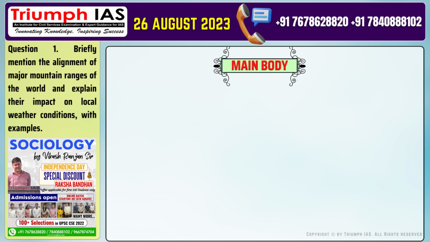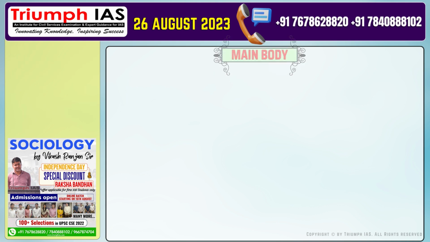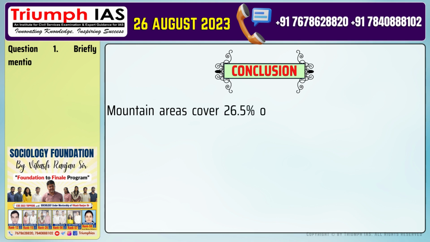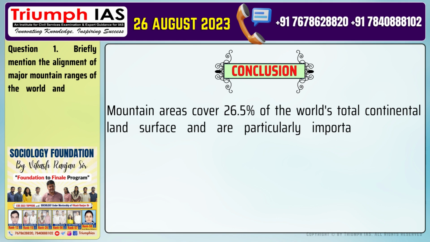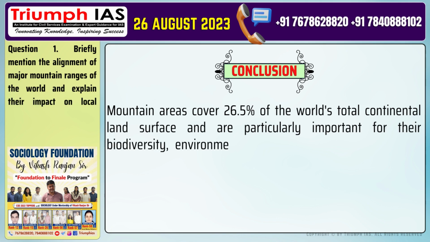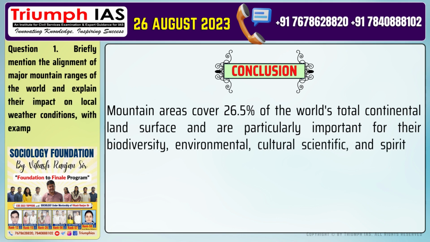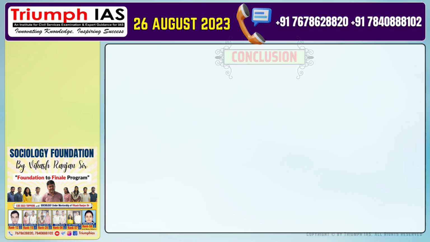The Rockies. The Rockies extend from the northernmost part of British Columbia to New Mexico in the southwestern United States. It captures the moisture-laden winds from the Pacific and causes ample rainfall on its windward side. Its size and location play an important role in the formation of warm Chinook winds. Conclusion of the answer: mountain areas cover 26.5% of the world's total continental land surface and are particularly important for their biodiversity, environmental, cultural, scientific, and spiritual values.